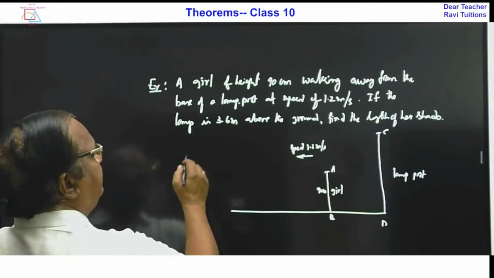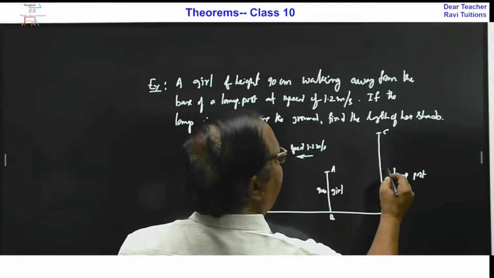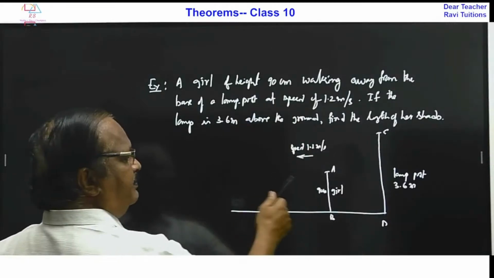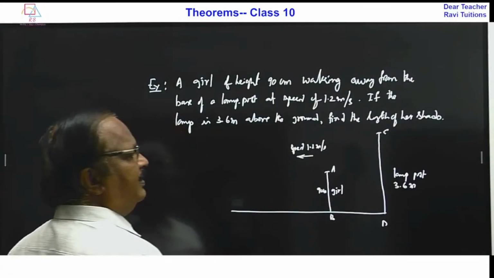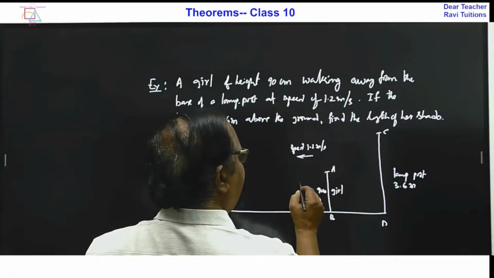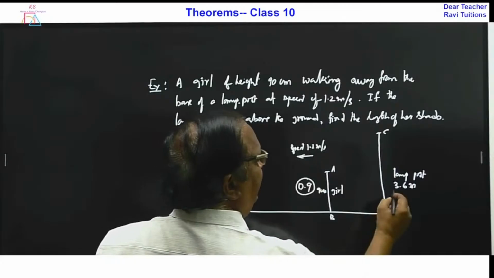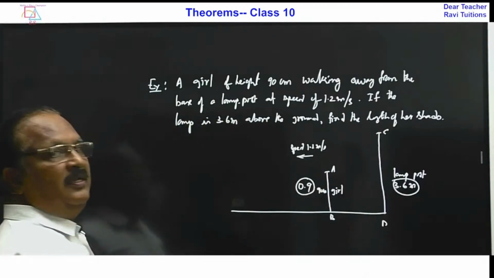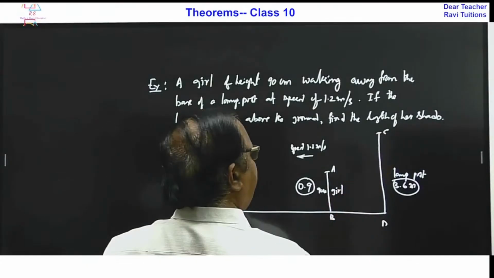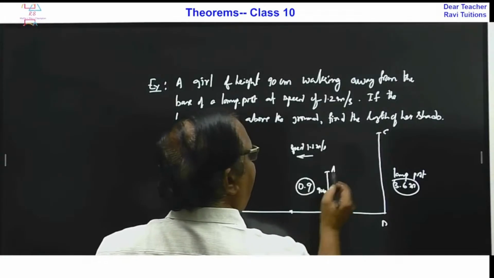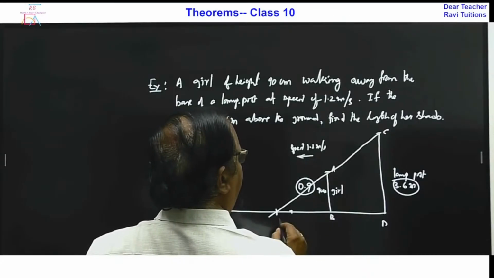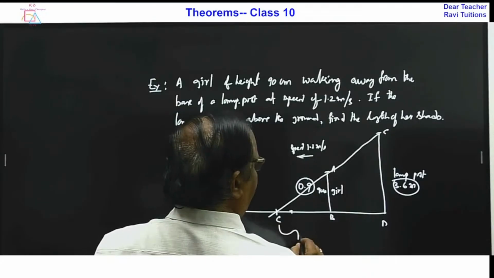So now the lamp is 3.6 meters. Remember that this is in centimeters and this is in meters, so you can convert this into meters: 0.9 meters, and this is 3.6 meters. Now the lamp post is here, this is the lamp. Definitely the girl's shadow will come till here. So this is ABC, and BC is the shadow.